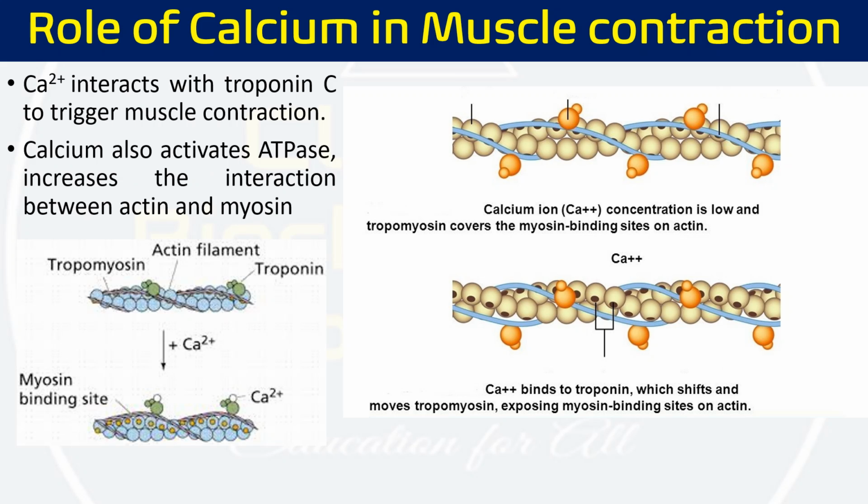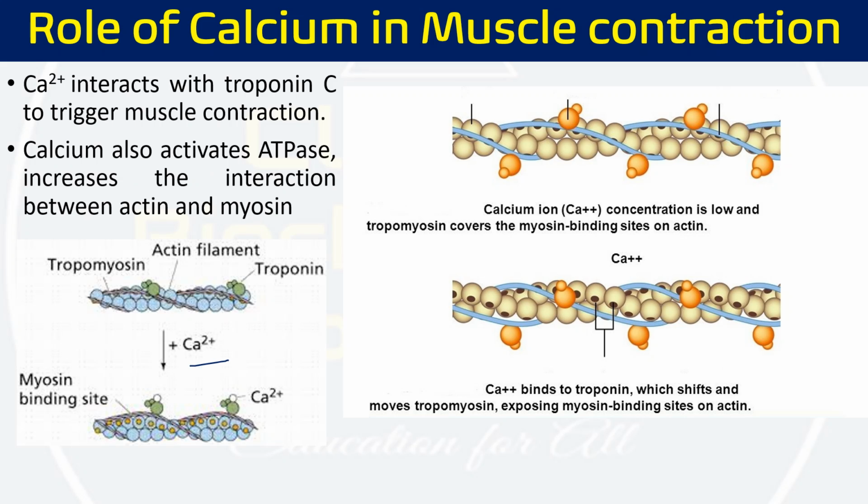Not only this, calcium also activates different enzymes responsible for muscle contraction and relaxation, like ATPase, which helps in the interaction between actin and myosin fibers. Here you can see in this figure, troponin C is there, and it combines with calcium, and it helps in muscle contraction.